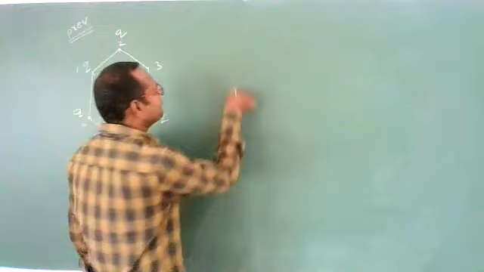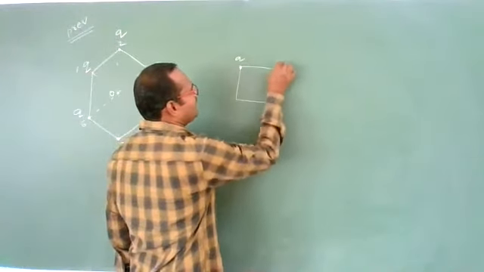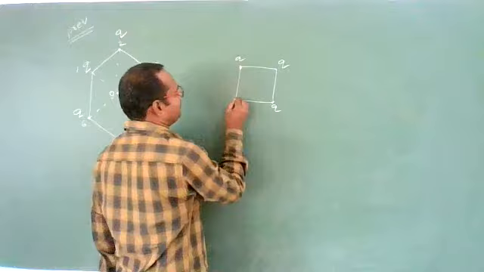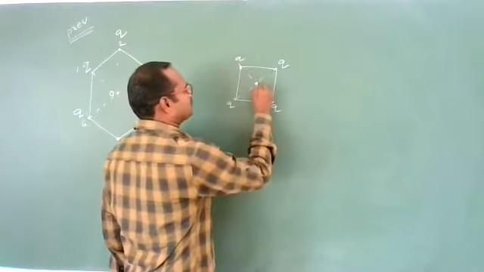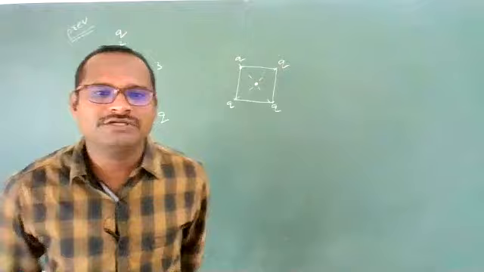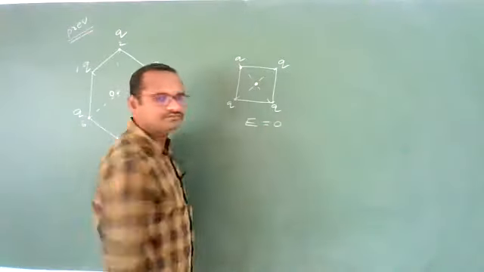See, students, if you take a square, and on this square at 4 corners, if we keep 4 charges, then exactly at the point of cross-section of their diagonal, what is the value of the electric field? You got this. Electric field at the center will be 0.